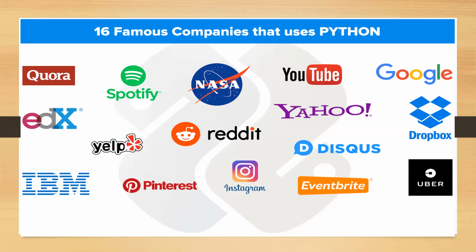Like it has its own search engine, it has its own mail system, Gmail, it has its classroom that we all are using, Google Classroom. Okay, Google Maps are there. So for handling all, it requires different languages for different purposes. So one of these languages is Python also. Dropbox, Yahoo, Reddit, Spotify, these days we all are in touch with these things, so these are using Python.